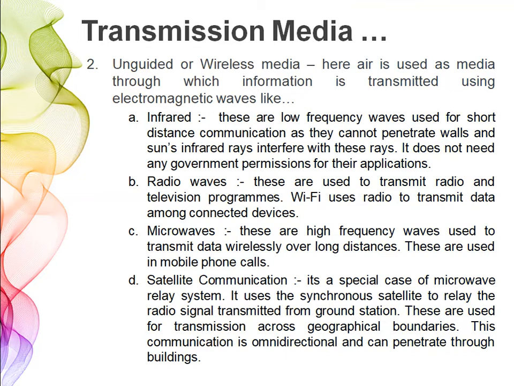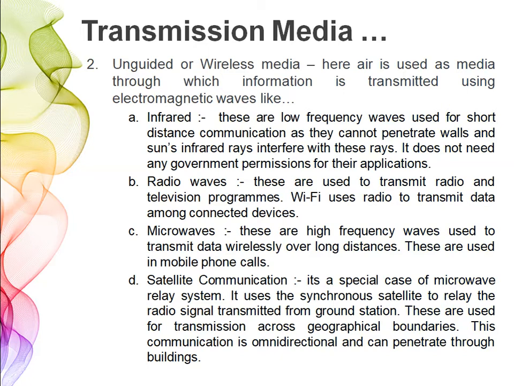Now let us see the second type of media, that is unguided or wireless media. Here air is used as media through which information is transmitted using electromagnetic waves. The first one is infrared.